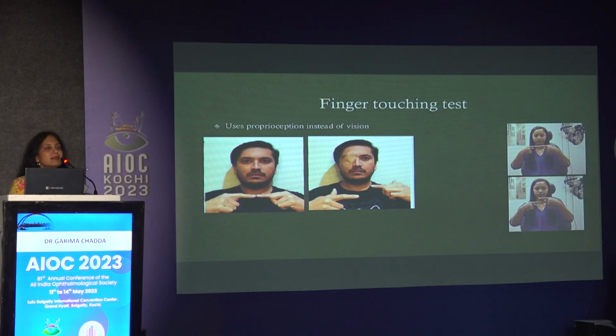Finger touching test is a subjective test. Actually, it can be done in patients complaining of profound vision loss, and we suspect a functional case. Because we know finger touching is actually a proprioceptive test. It is not testing the vision. But because we know the physiology better than the patient, we can ask the patient to close the eyes and touch both his fingers together. A malingerer usually tries to overshoot.